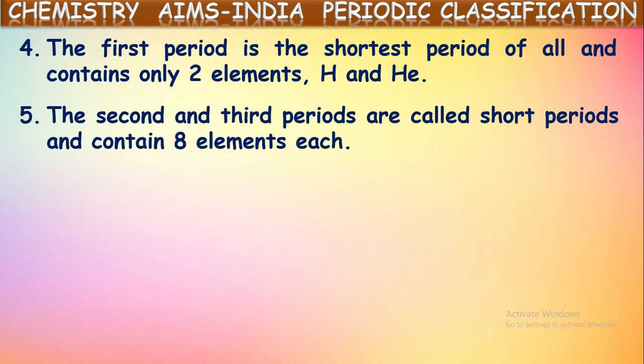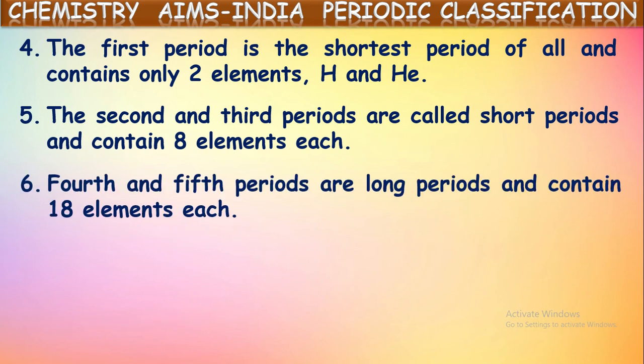And next, the second and third periods contain eight elements in each. So these periods are called short periods. Next, the fourth and fifth periods contain 18 elements in each. So they are called long periods.